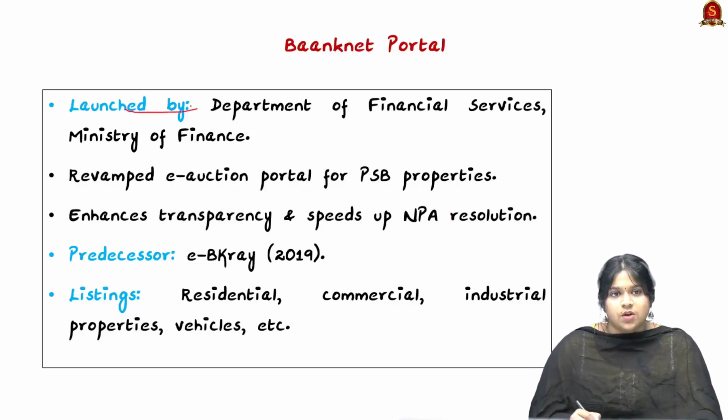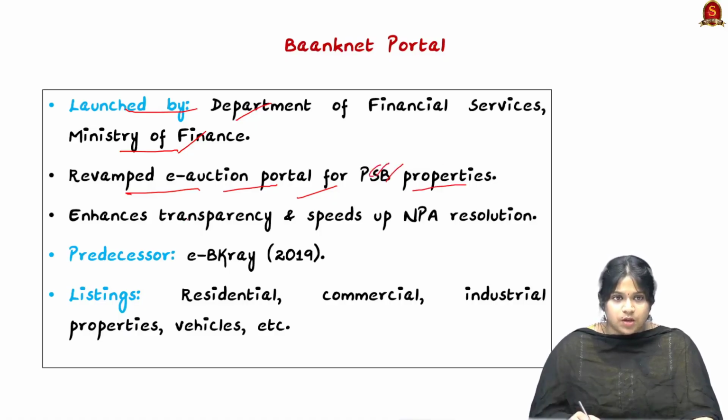It is launched by the Department of Financial Services and Ministry of Finance. It is a revamped e-auction portal for the public sector banks' properties. Here the e-portal ensures transparency, and it speeds up the NPA resolution, that is the non-performing assets.